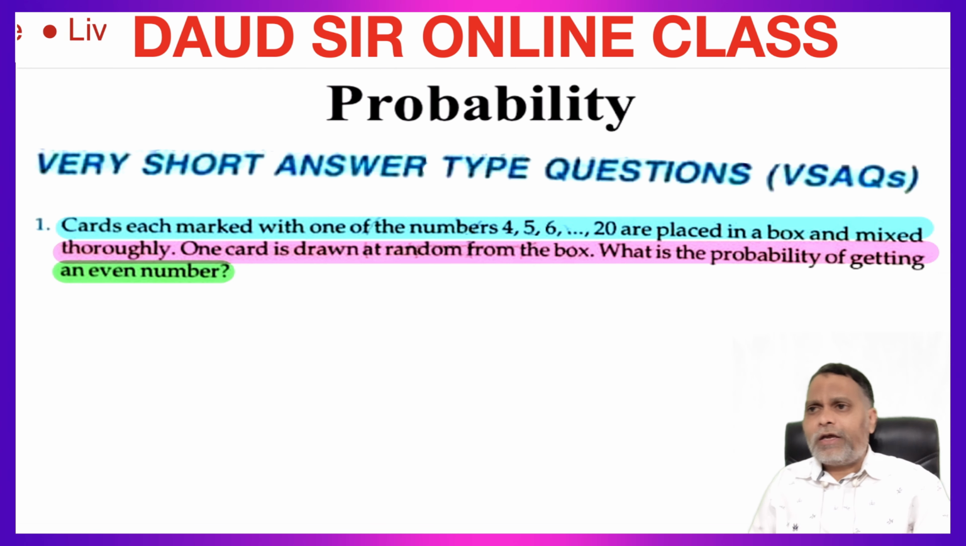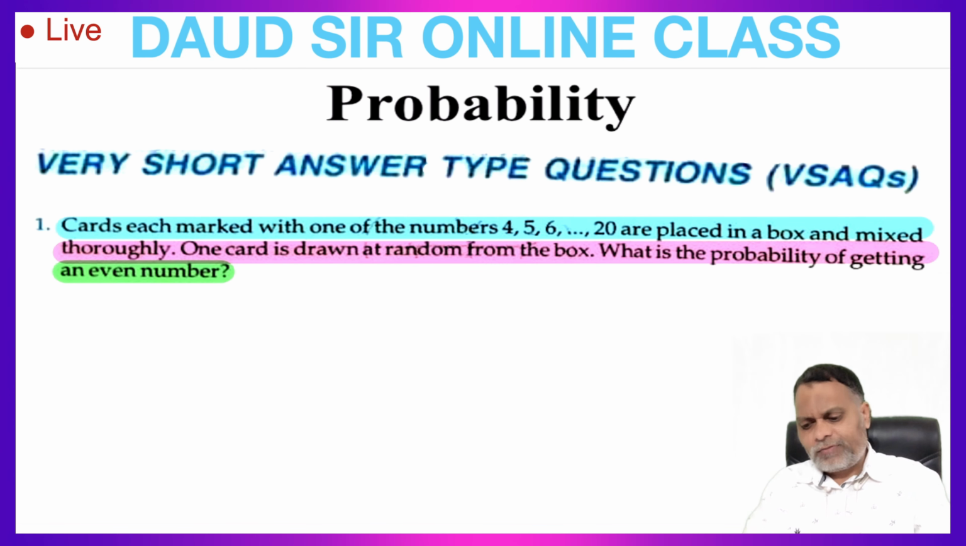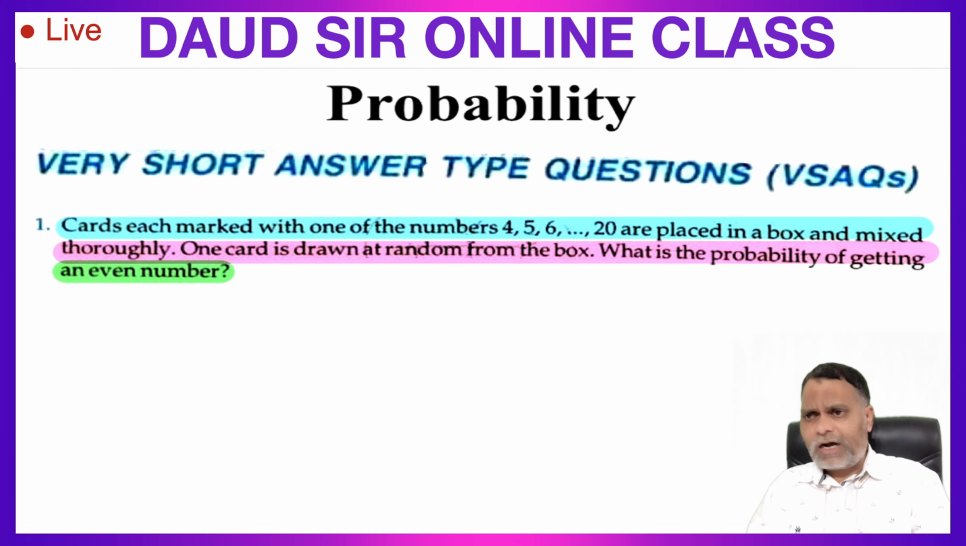So in a box, some cards are there, and each card is marked with the numbers 4, 5, 6, 7, 8, 9, 10 till 20. They are placed in a box and mixed thoroughly. Then one card is drawn at random. So we have to find the probability of getting an even number card. For finding the probability, we require two things. One is the total number of possible outcomes, and second is the favorable number of outcomes.